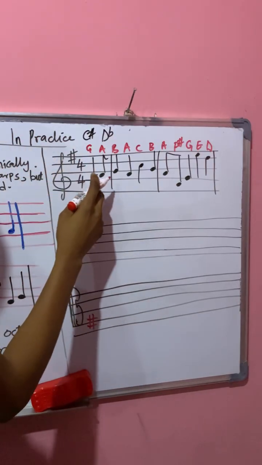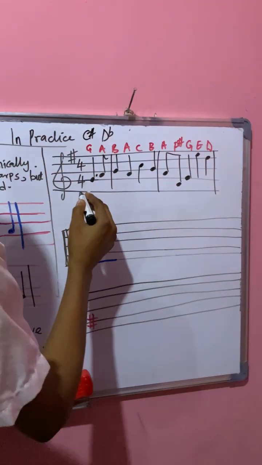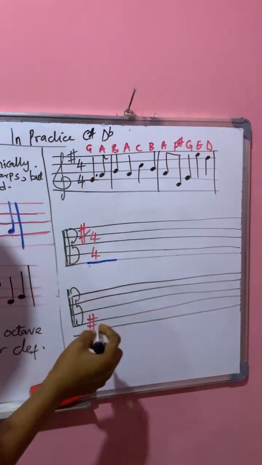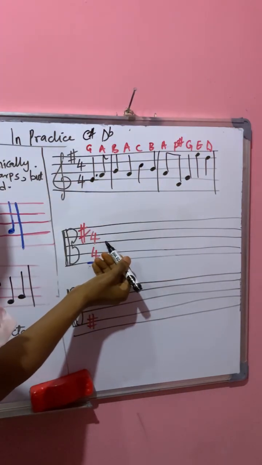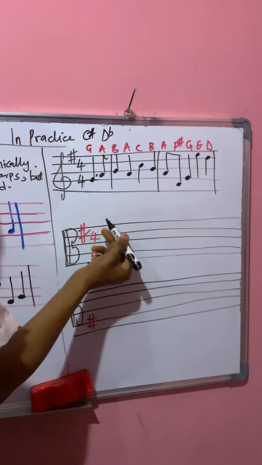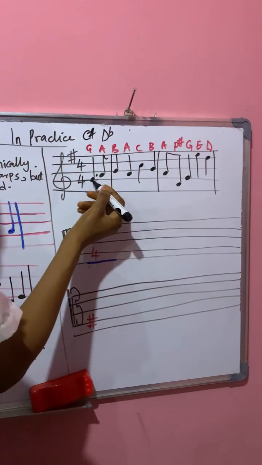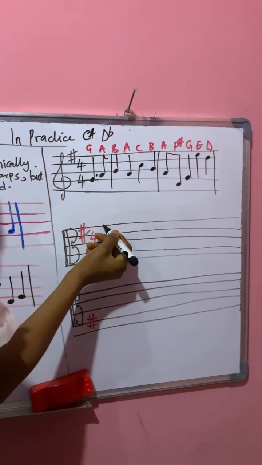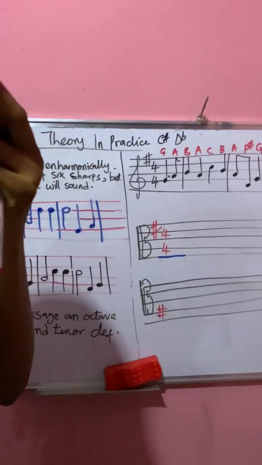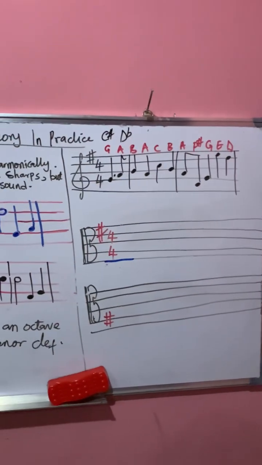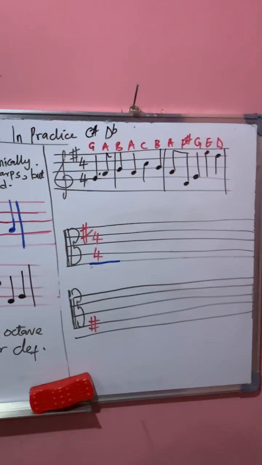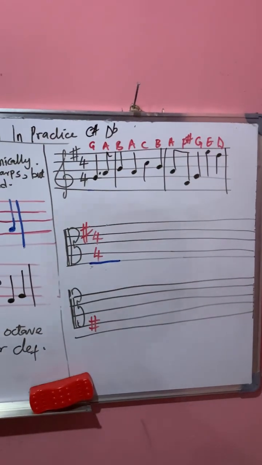This G is supposed to be this G. Let's find where this G is first. Now this is G and this is alto clef, where middle C is the third line. So from this middle C, let's find G. C, D, E, F, G. That means G is supposed to be this line. This G is here. But since they say an octave lower, you need to bring the G down an octave lower. So now let's bring it an octave lower together.